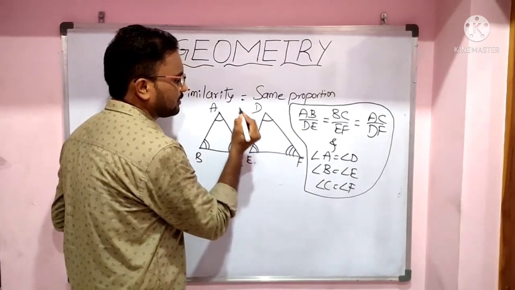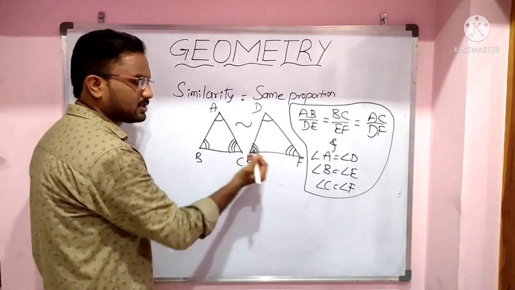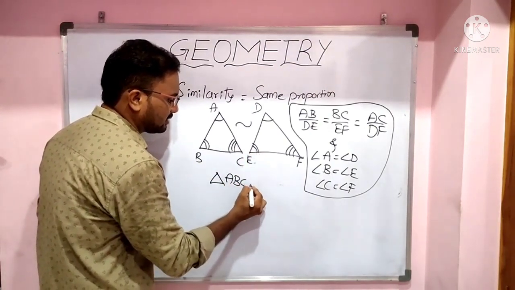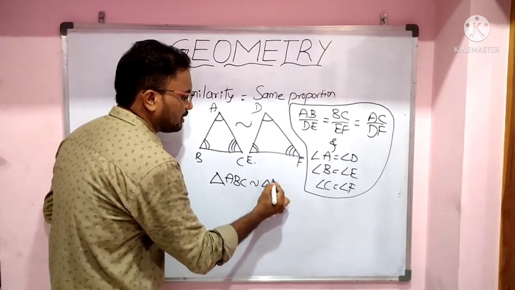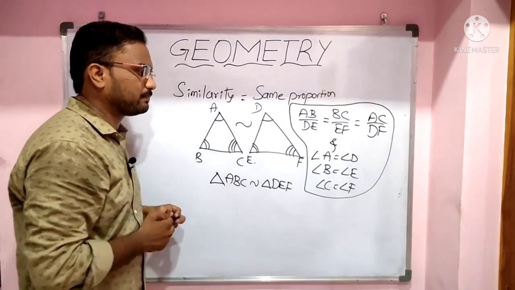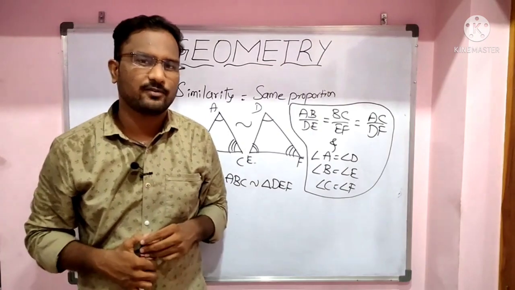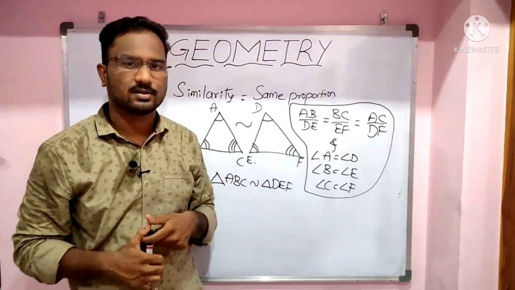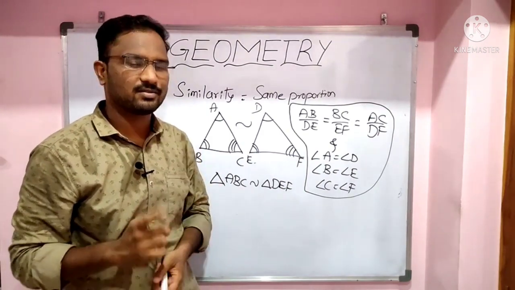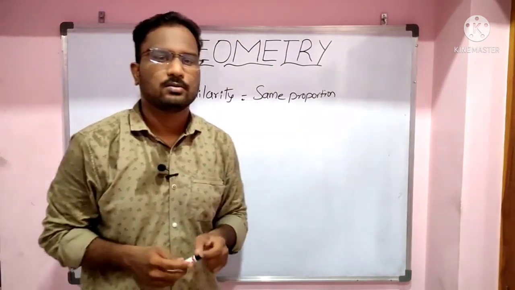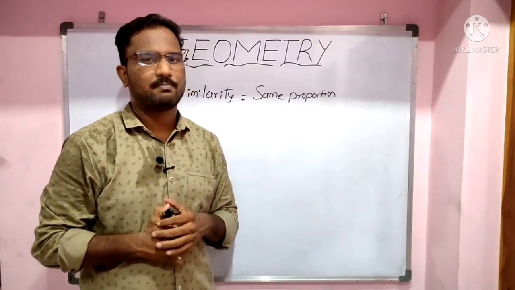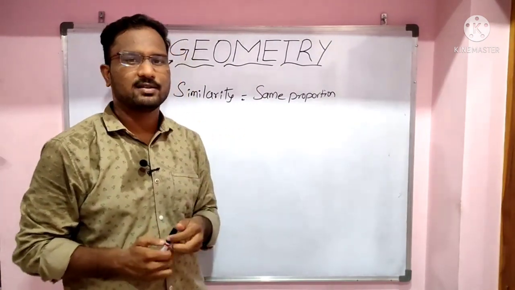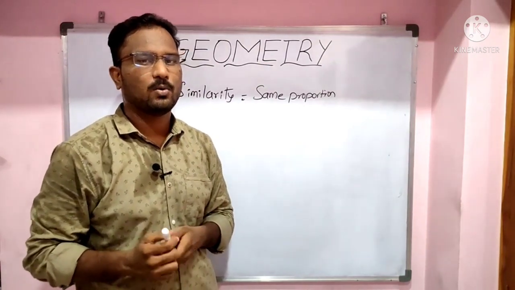The symbol for similarity is this one. If two triangles are similar, then we can say triangle ABC is similar to triangle DEF. So, is it necessary to verify all these conditions if you want to prove two triangles are similar? The answer is no. We have some parameters, and by using these parameters we have some tests to find the similarity of triangles. So what are those tests?